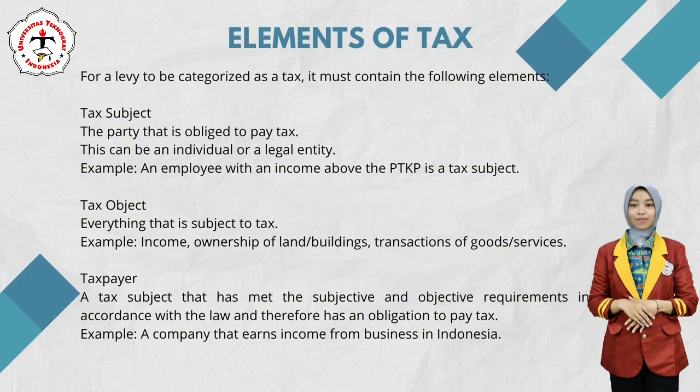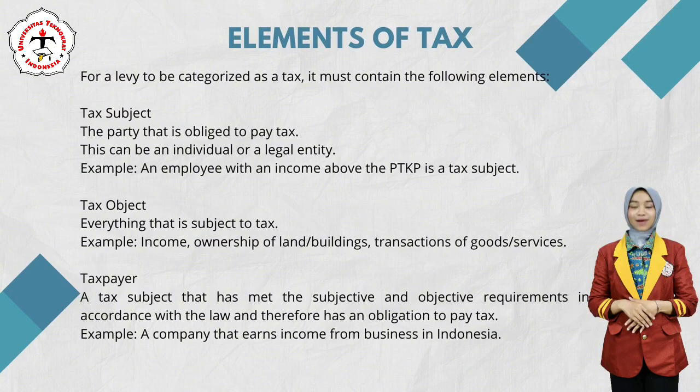Elements of tax. For a levy to be categorized as a tax, it must contain the following elements. Tax subject. The party that is obliged to pay tax. This can be an individual or a legal entity. Example: an employee with an income above the PTKP is a tax subject. Tax object. Everything that is subject to tax. Example: income, ownership of land, buildings, transactions of goods, services.